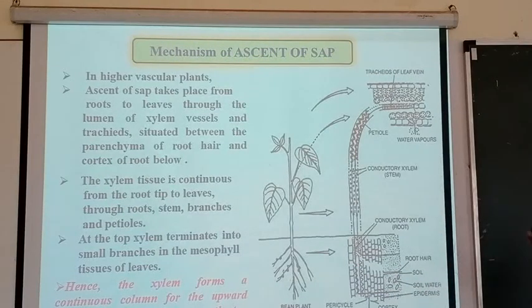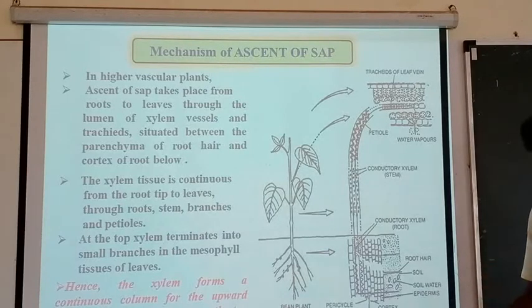See here, when we look into this diagram, we have our satisfied answer that in higher vascular plants, means those plants which are tall, which are perennial, tall in height, the question we are solving with this phenomenon is how the water which is present in the root or in the soil reaches the apex, means the tip of the plant. And we know, friends, this is against gravity.